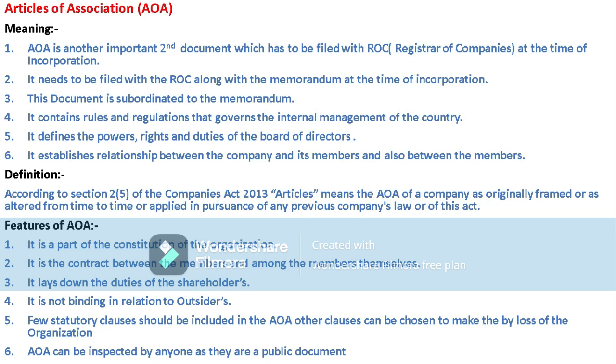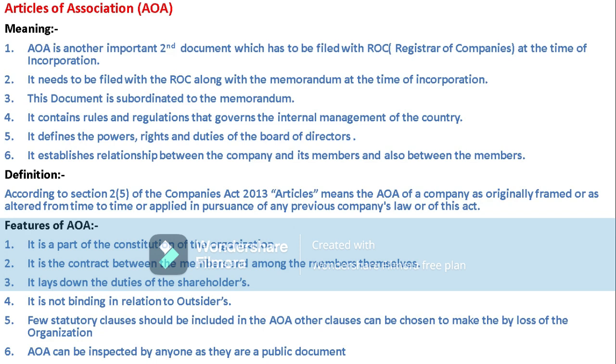But the Articles of Association is the second important document to be filed with the ROC, the Registrar of Companies, along with the Memorandum of Association at the time of incorporation.